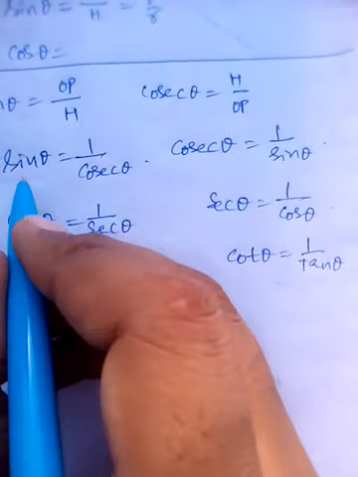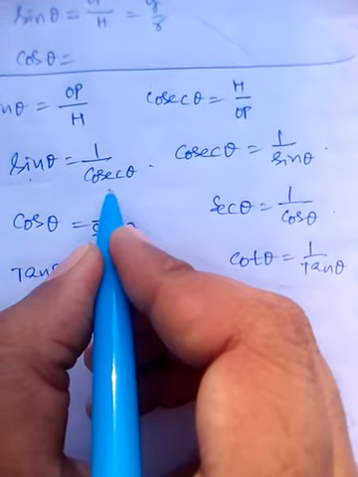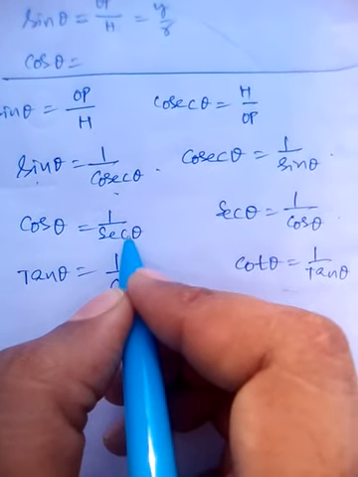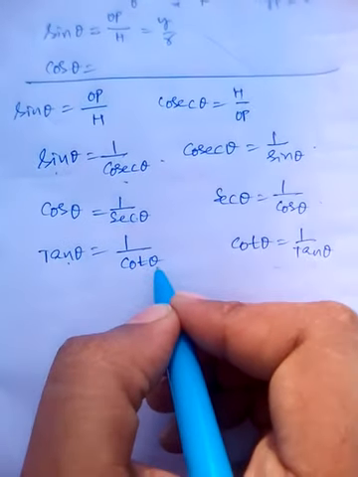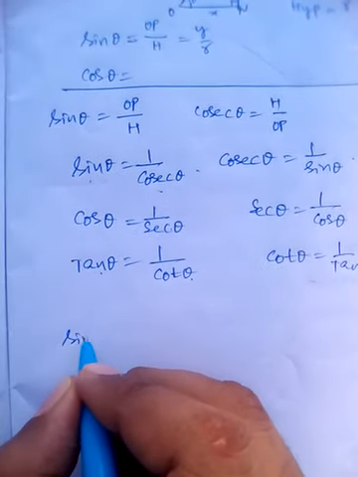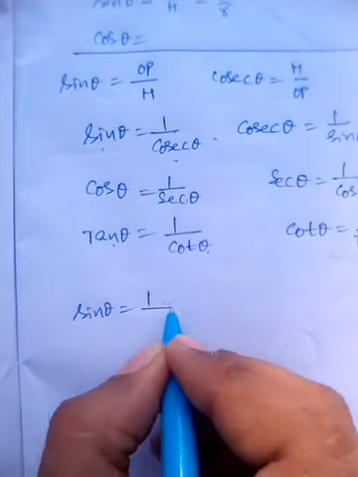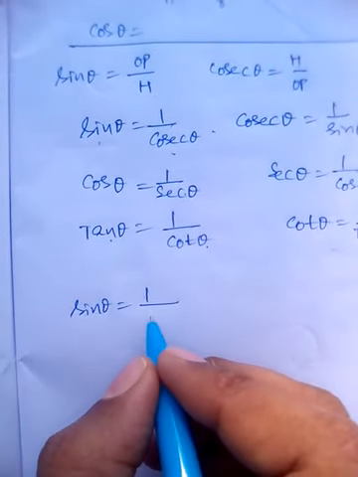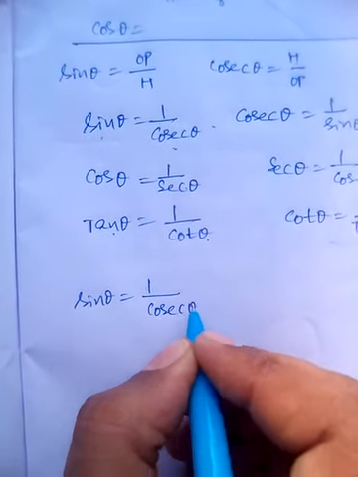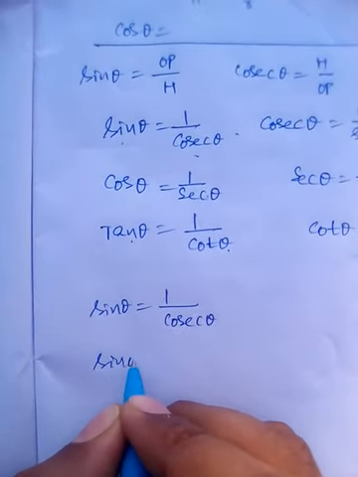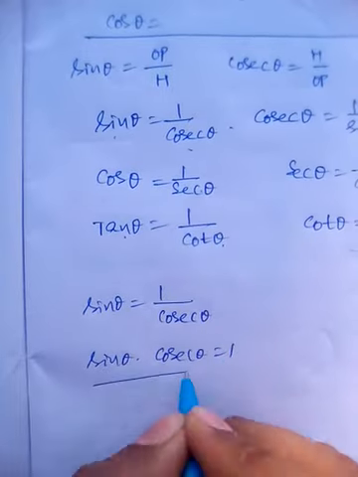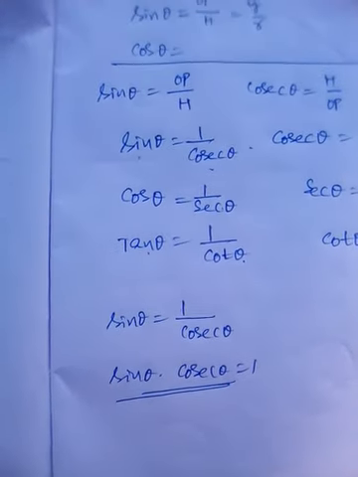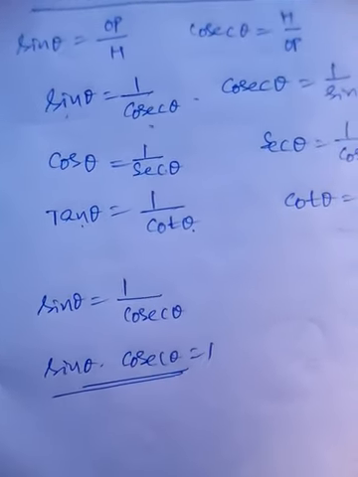So sine and cosec are reciprocals, cos and secant are reciprocals, and tan and cot are reciprocals. Since sine theta is equal to 1 by cosec theta, I can say sine theta into cosecant theta is equal to 1. Reciprocals, no. So I will get the multiplicative identity.